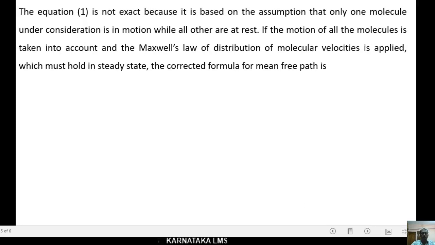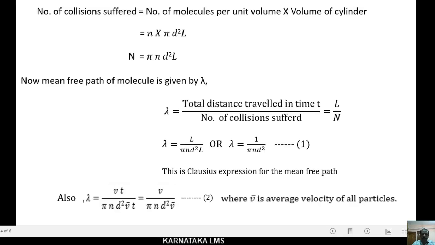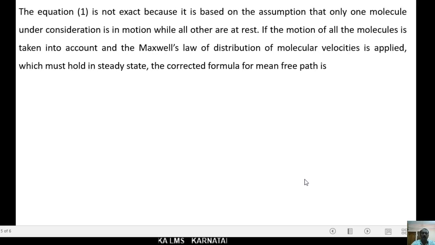Here equation 1, that is 1 by pi n d square, is not exact, because it is based on the assumption that only one molecule under consideration is in motion, while all others are at rest.